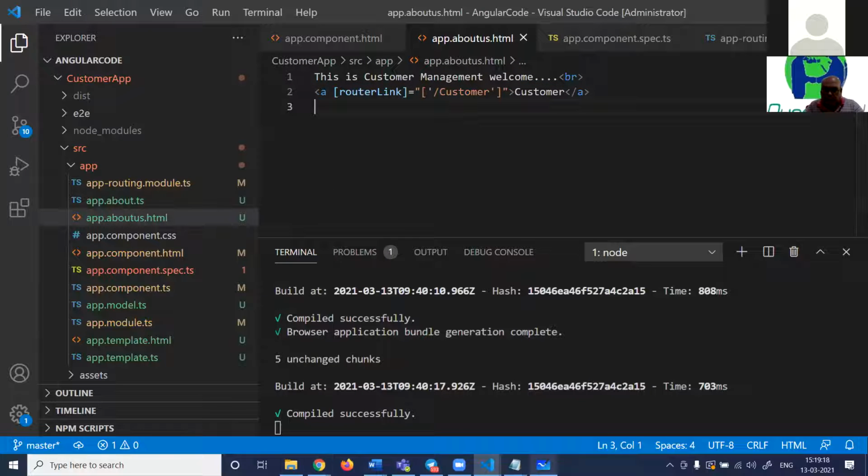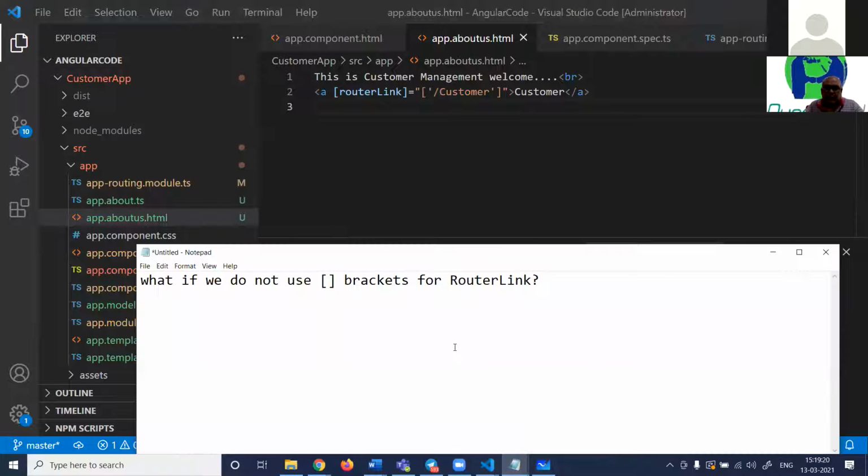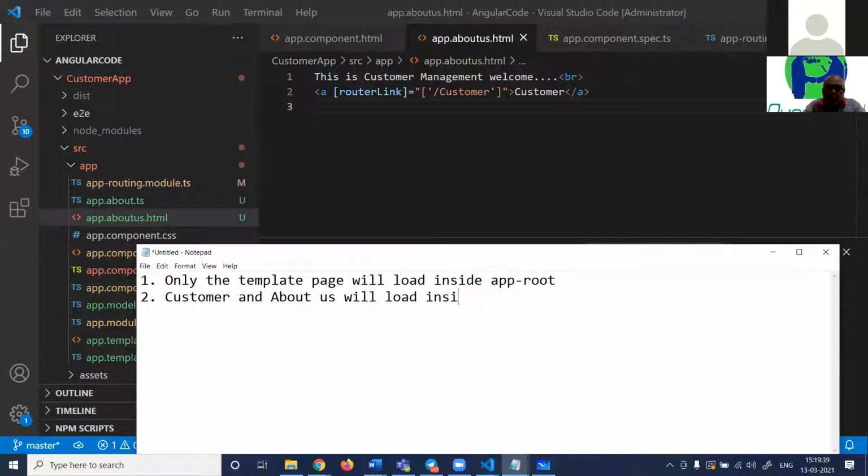Now let me write down some important points here. Point number one: only the template page will load inside AppRoot. Customer and about us will load inside template.